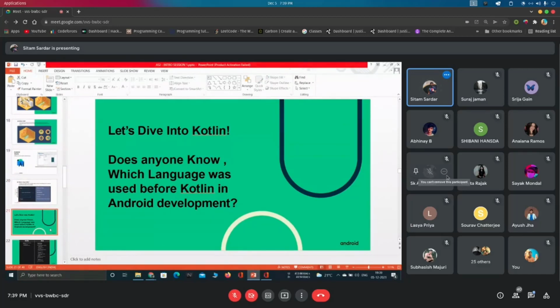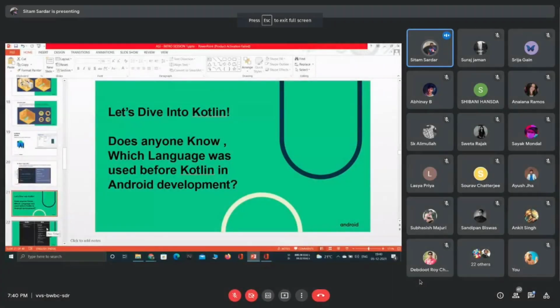So now it's time to deep dive into Kotlin. For today, we will simply learn about the basics of Kotlin, and from our next session, we are going to use Android Studio to make our first step.